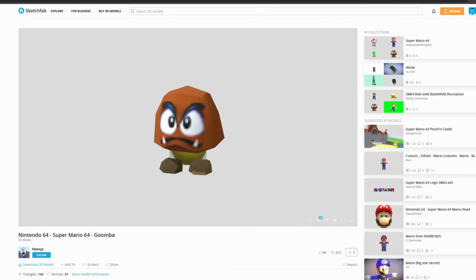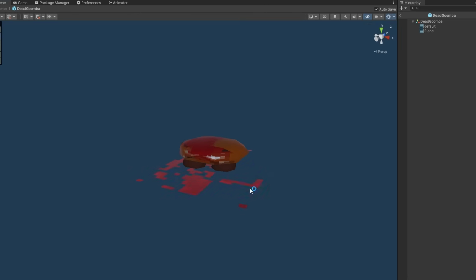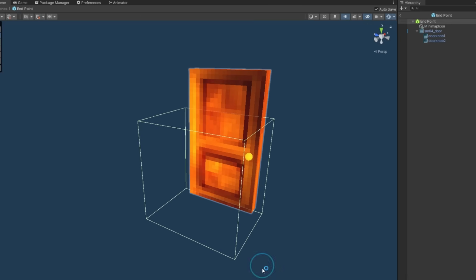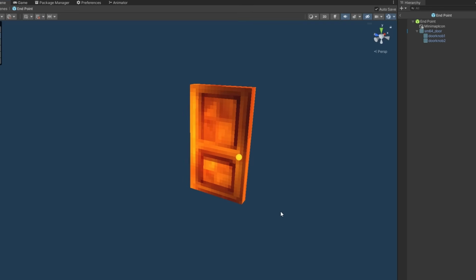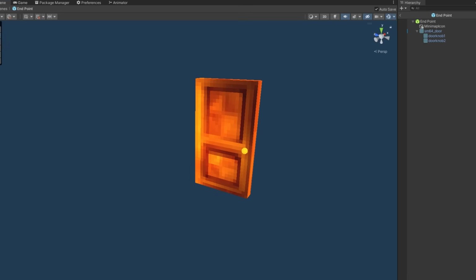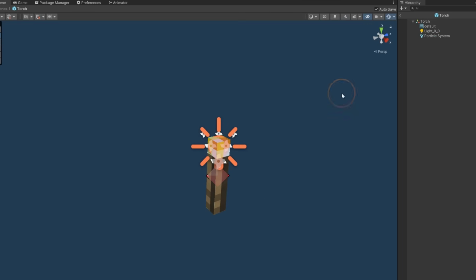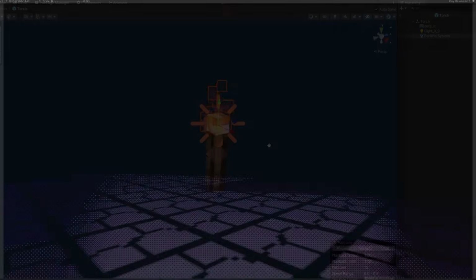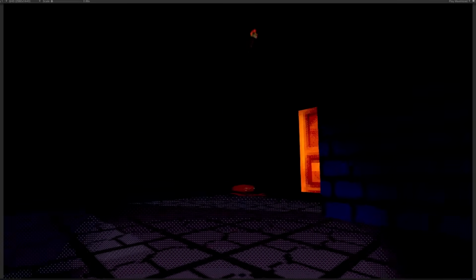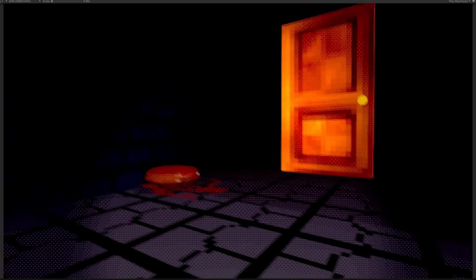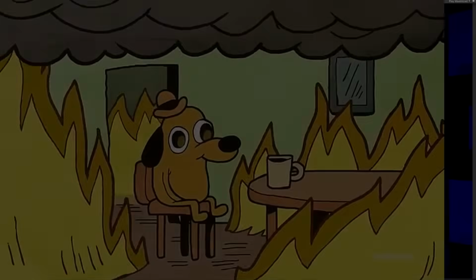I then went on to find a Goomba model and squashed it to make an environment prop, a door model to show the exit of a level, and I even made it illuminated so you can see it in the dark better, and a torch model with some particles. So this is how the game looks at the end of day 2. Pretty happy to be honest, but I still got a lot of tasks left for day 3.